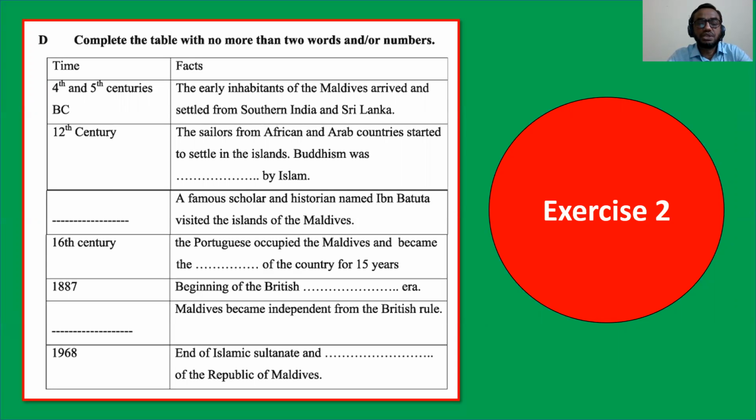1887, beginning of the British dash era. Dash Maldives became independent from the British rule. 1968, end of Islamic Sultanate and dash of the Republic of Maldives. Have you finished writing the answers, my dear boys? Okay.